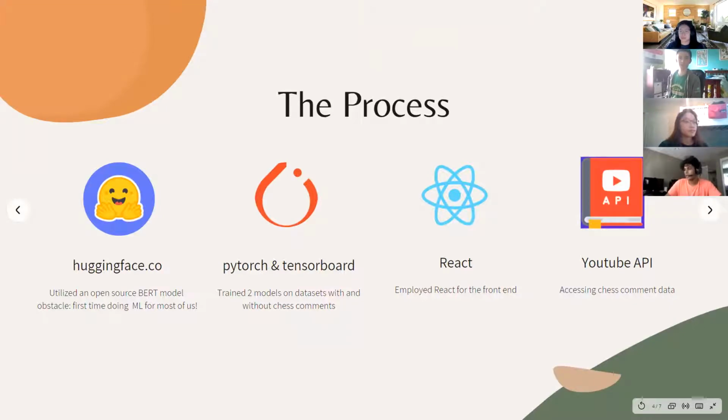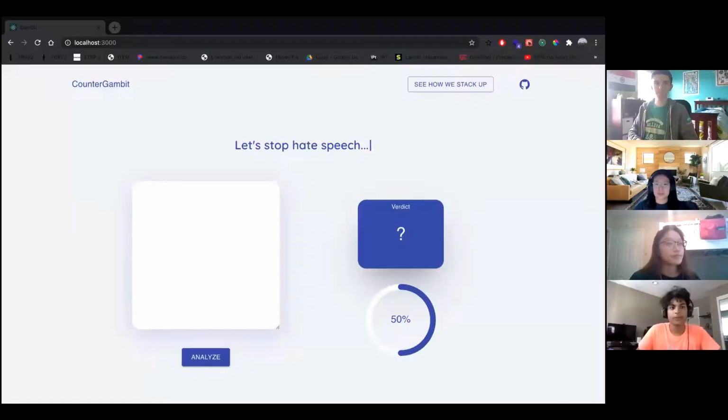Okay, so I can go ahead and share my screen to show you the UI for CounterGambit. As you can see, here it is. Essentially, we have a text box that allows us to analyze any text and give us a verdict and a confidence level. So if I were to just write some test text here, it'll say no, it is not hate speech, with 98% confidence.